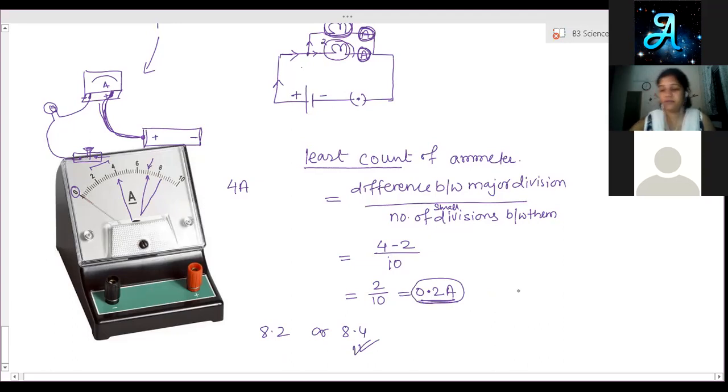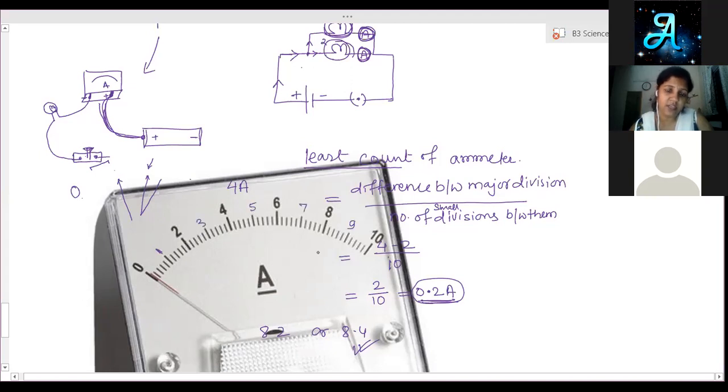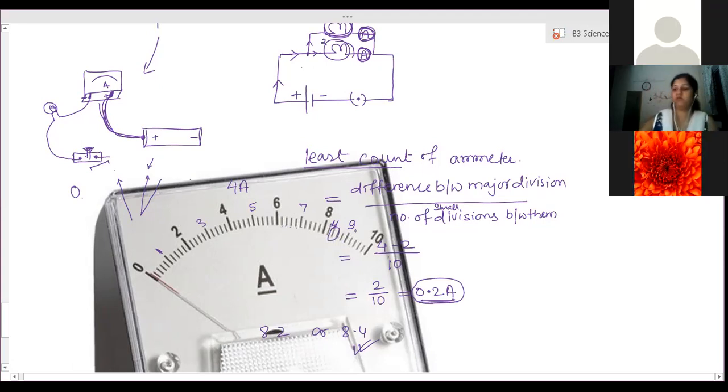Able to understand? So here, for every division count, it is 0 to 2, which means the middle value is 1. This is 3, 5, 7, 9. So from 6 to 7 there are only 5 divisions, that means 6.2, 6.4, 6.6, 6.8, and 7. Like that, the second division after 8 will be 8.4, with 8.2 first. Clear?